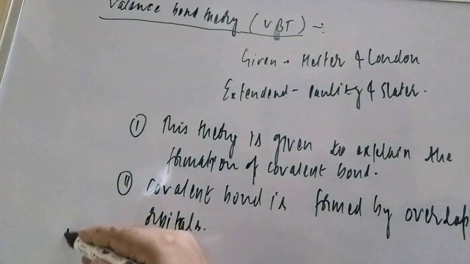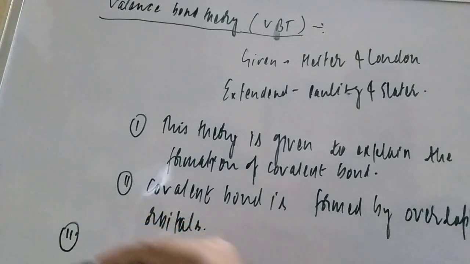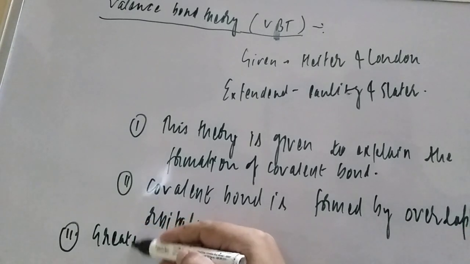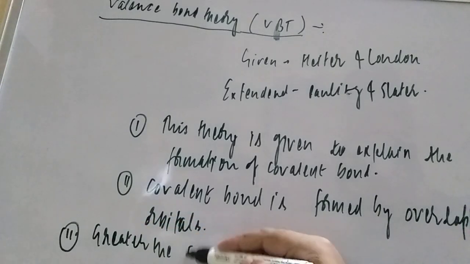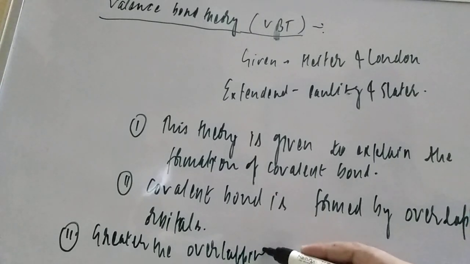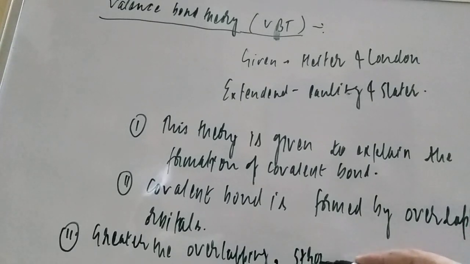And the third point he gave: greater the overlapping, stronger the bond. Student, this means if the extent of overlapping is more, the bond will be very strong. Okay, the bond will be very strong.